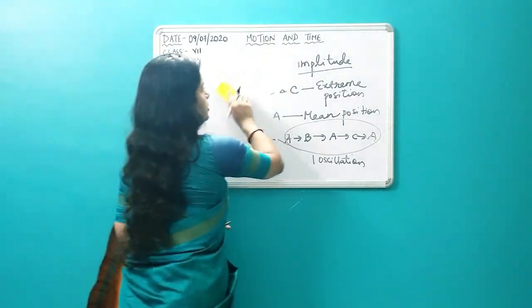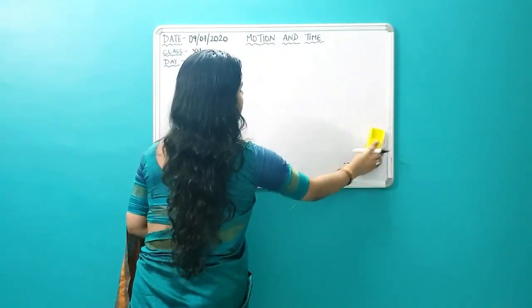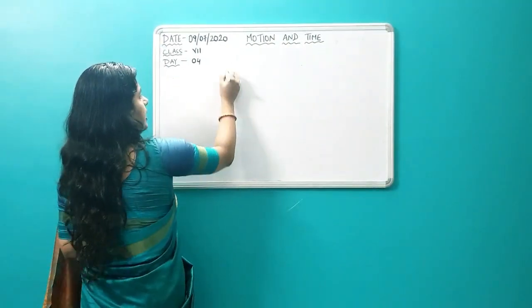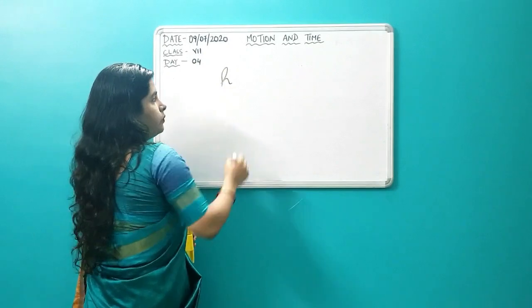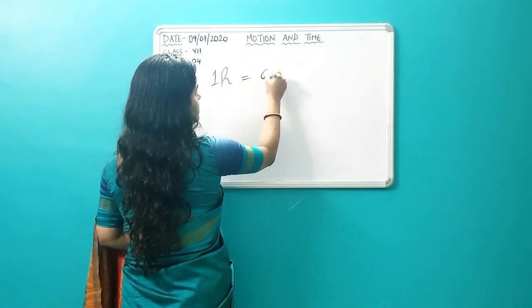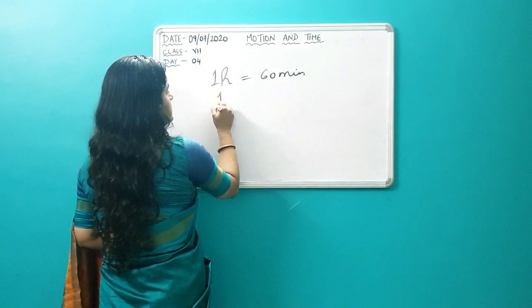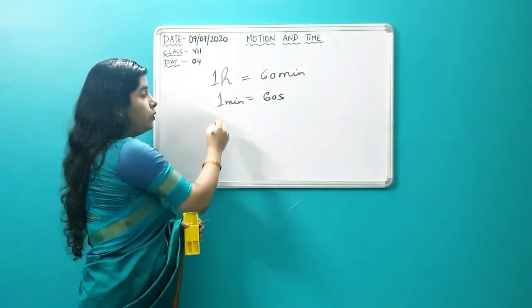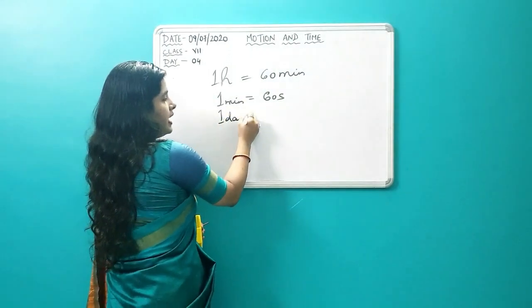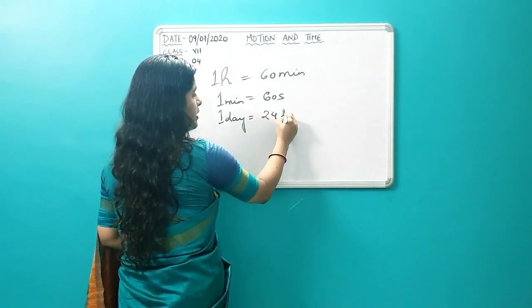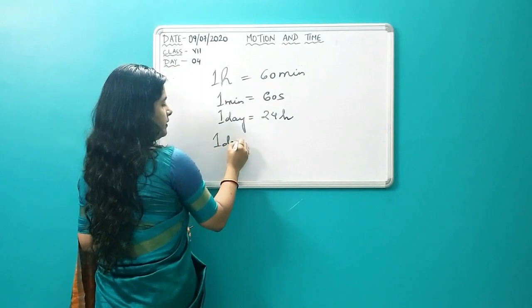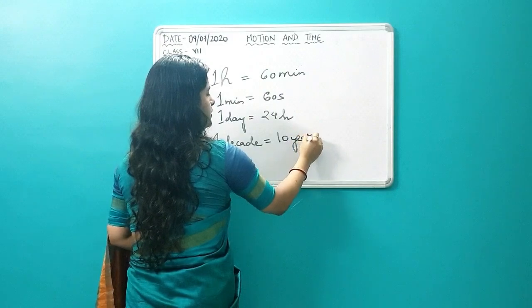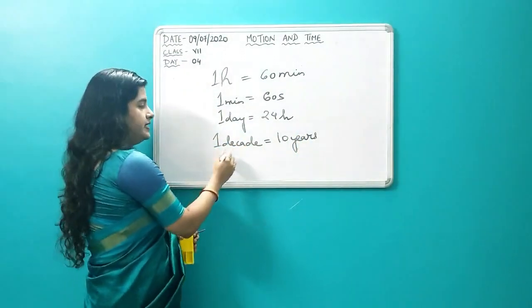Let us discuss the units, the different units that we use to measure the time interval. 1 hour means how many minutes? 60 minutes. 1 minute means how many seconds? 60 seconds. All these things you all know. 1 day means how many hours? 24 hours. 1 decade means 10 years. The word decade means 10 years.